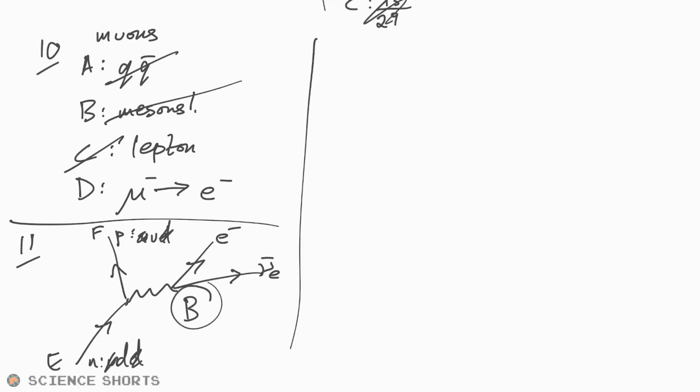And if you really didn't know how to do that, just look at the lepton number. For the anti-electron neutrino, it's going to be -1. So whatever is made here must be +1. And so it has to be an electron, doesn't it?